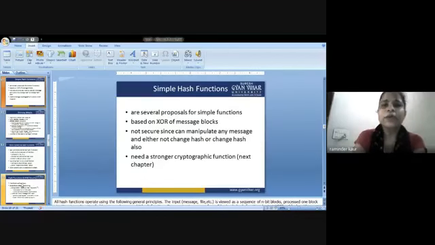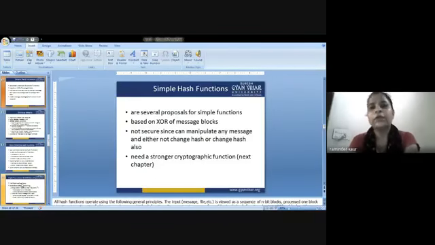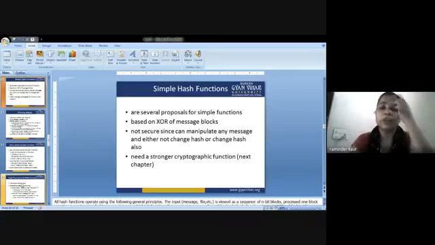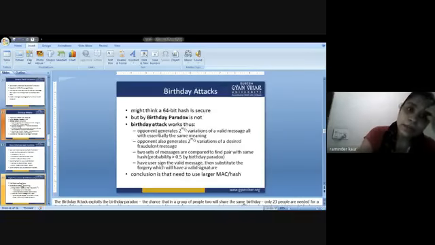A hash based on XOR, that is the exclusive OR gate of the message block, is not secure, since one can manipulate any message and either not change the hash or change the hash as well. We need a stronger cryptographic function. It will be discussed in the next chapter.